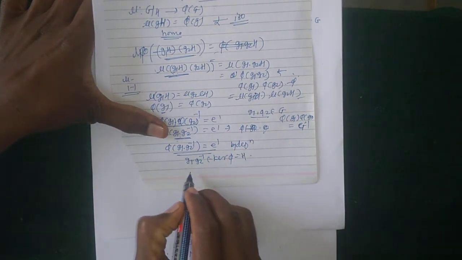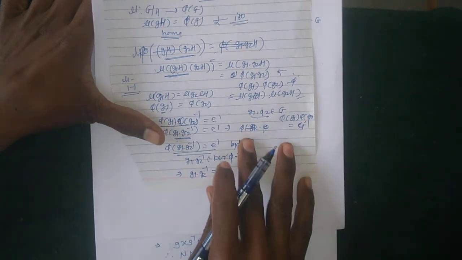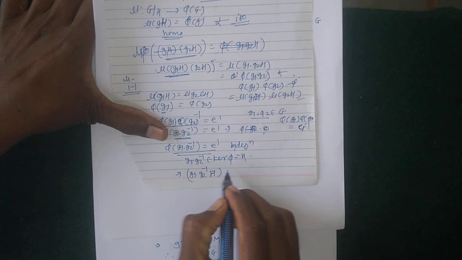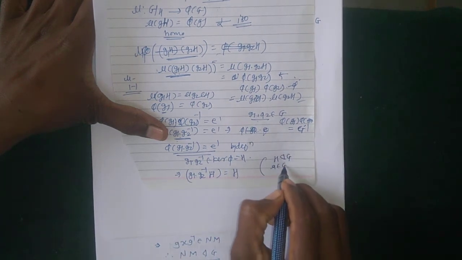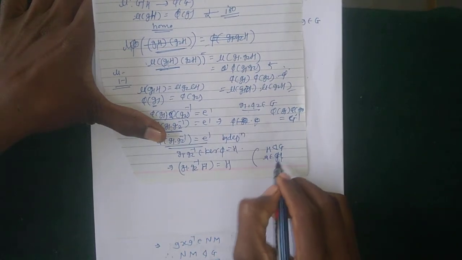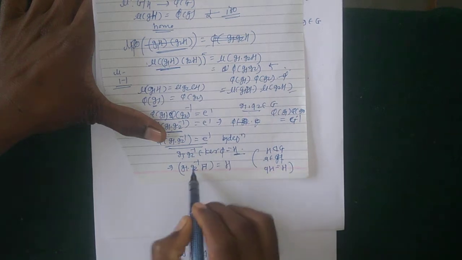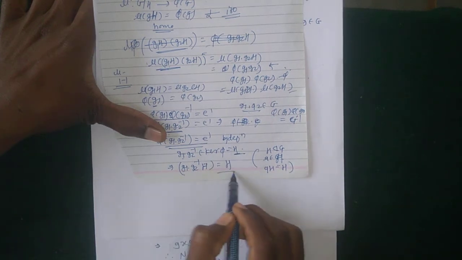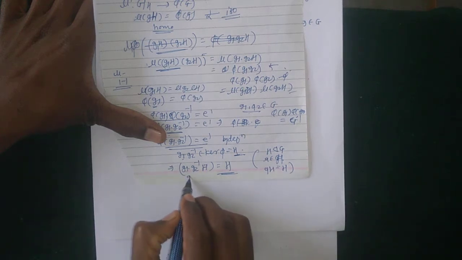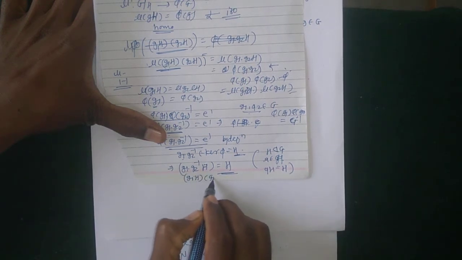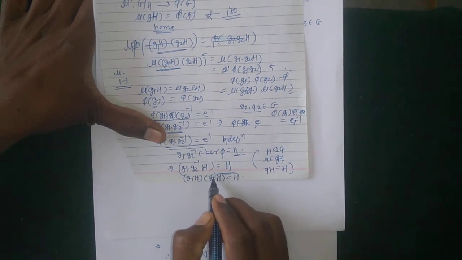Kernel phi is here H, which implies that (G1 G2 inverse) H = H, since H is a normal subgroup of G and for any element a belonging to H, aH is equal to H itself. Here G1 G2 inverse belongs to H, and (G1 G2 inverse) H is equal to H itself, and this can be written separately as G1H into G2 inverse H is equal to H, and then this G2 inverse.